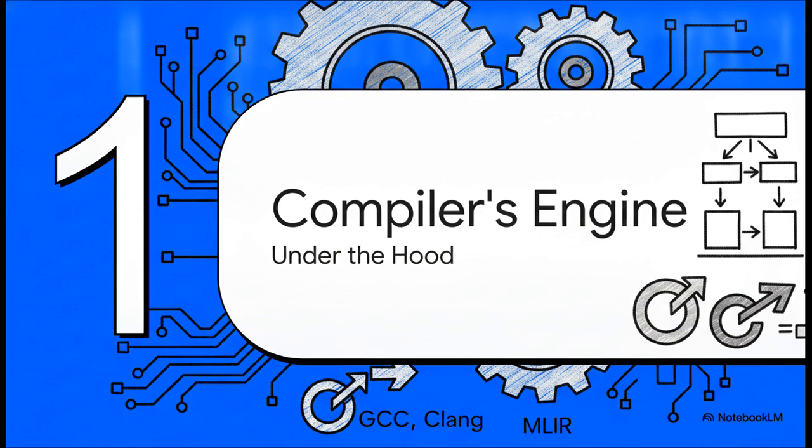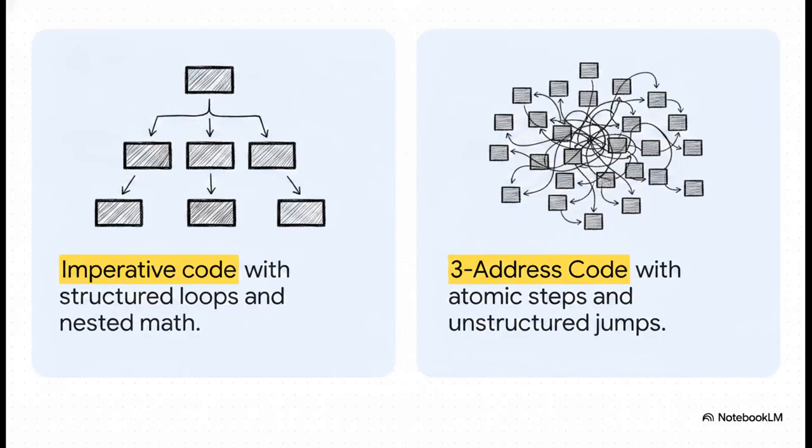To really understand the fix here, we have to look at how heavy-duty compilers like GCC, Clang, and MLIR are actually processing our code. Let's rewind to the 1980s. Computer scientists back then realized they could optimize way better by taking our human-friendly imperative code, the stuff with structured loops and nested math, and breaking it all down into what's called 3-address code. This basically converts nicely structured control flow into unstructured jumps between basic blocks, and it replaces all those complex sub-expressions with incredibly simple atomic steps.